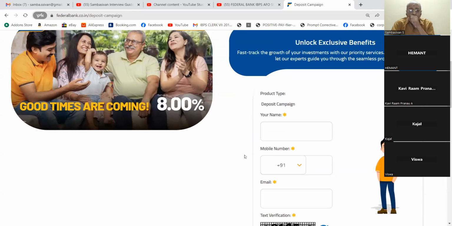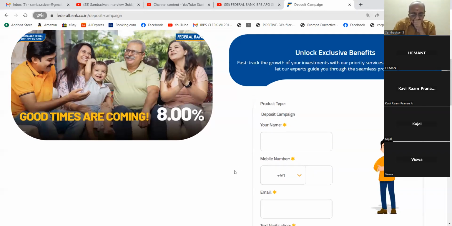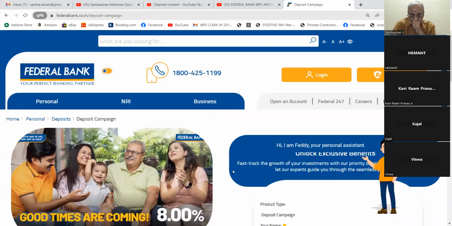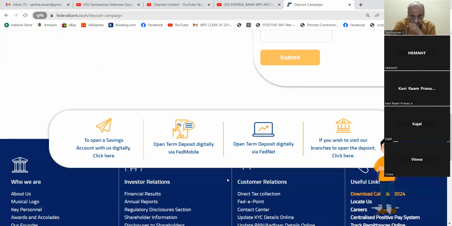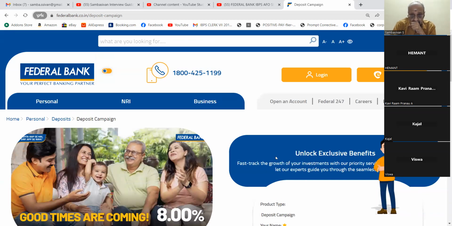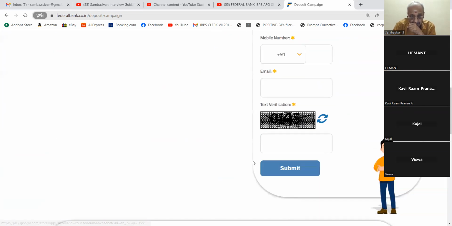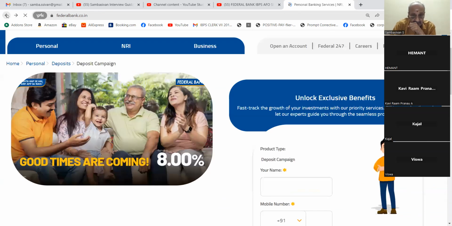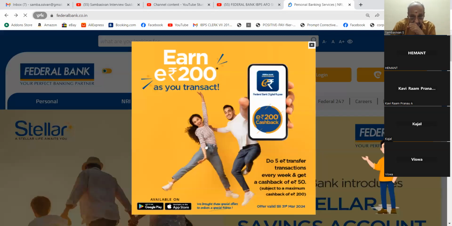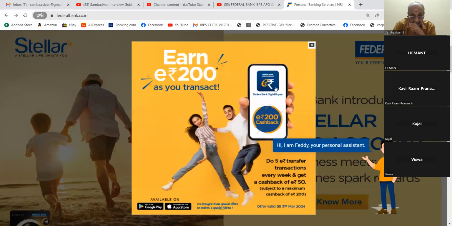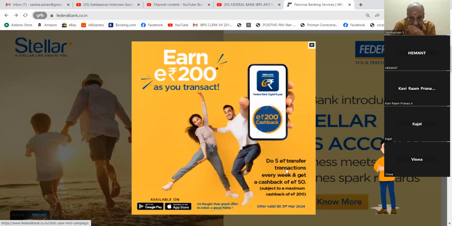They will take particulars. Then how to go to the next one? What is this? Earn 200 as you transact.